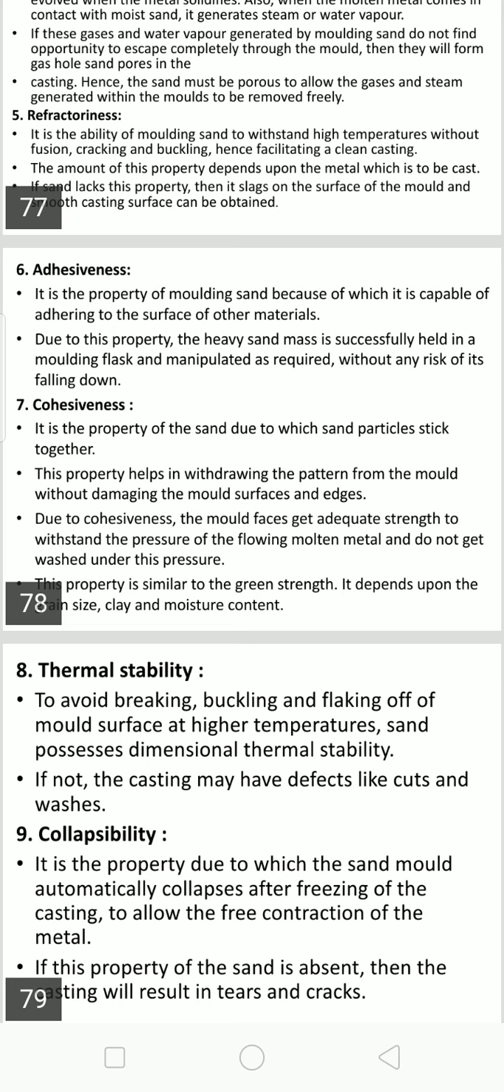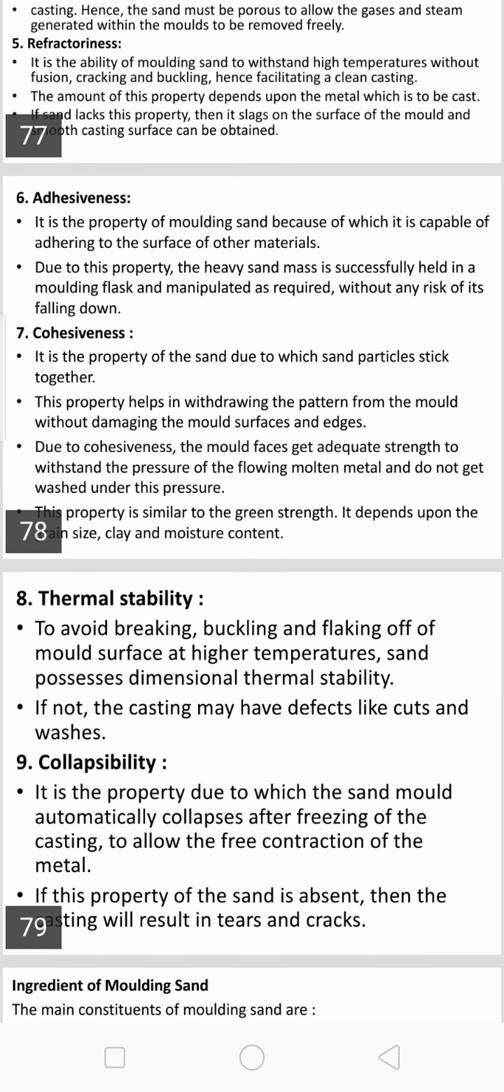Thermal stability is needed to avoid breaking, buckling and flaking of the mold surface at high temperature, and the sand possesses dimensional thermal stability. It means that under high temperature contact it should not bulge or break or collapse.